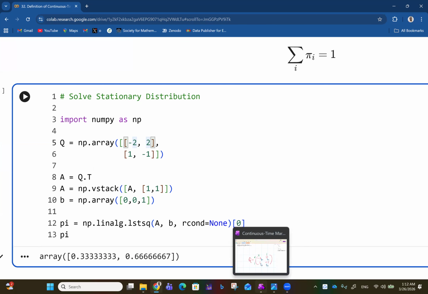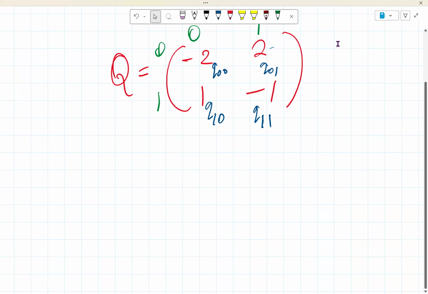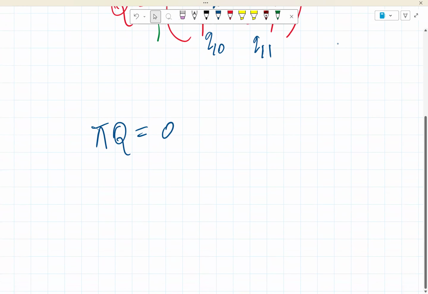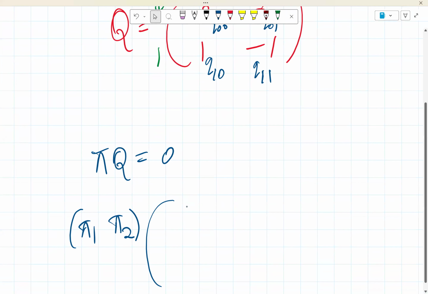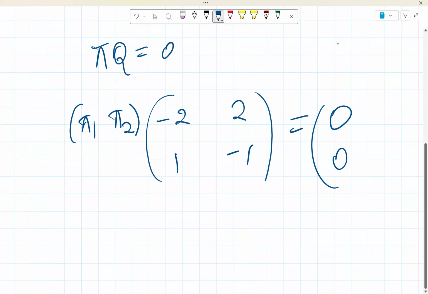Now, this is what has happened. We have Q as [-2, 2; 1, -1], the same one here. So we are saying that pi Q is equal to 0 in this case. That means pi, that is pi 1, pi 2, multiplied by [-2, 2; 1, -1], and all of this is equal to 0, 0.